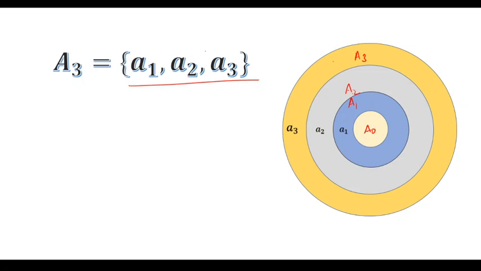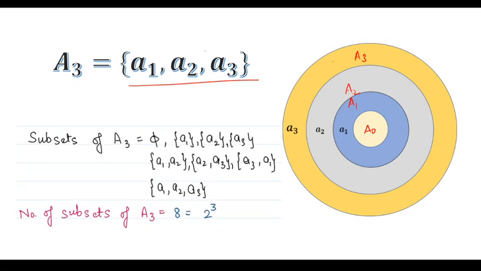Let's talk about the subsets of A3. The empty set is a subset of every set. Now take every single element and enclose it in curly brackets, so it will be a subset. Taking two elements at a time: {a1, a2}, {a2, a3}, {a3, a1}.